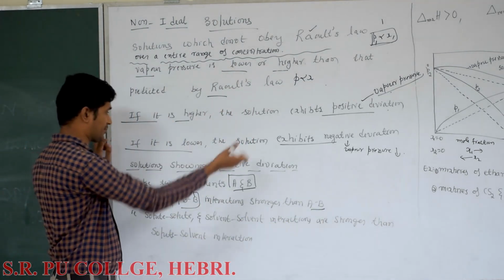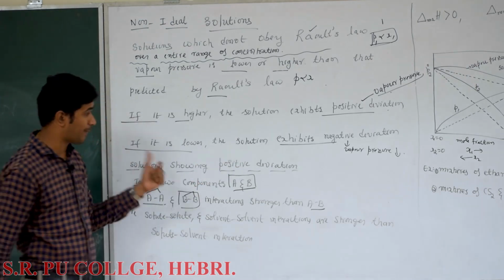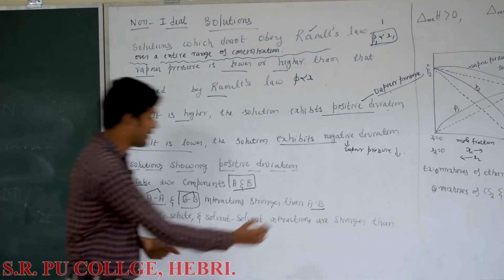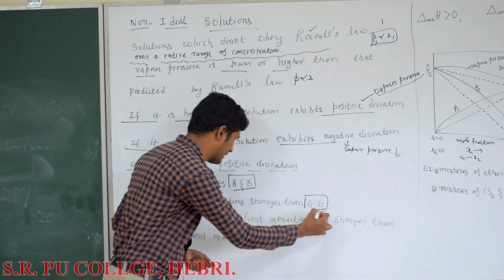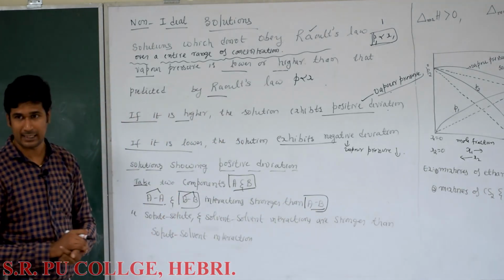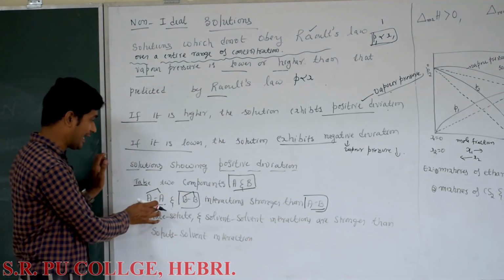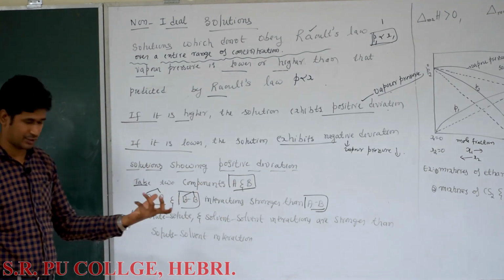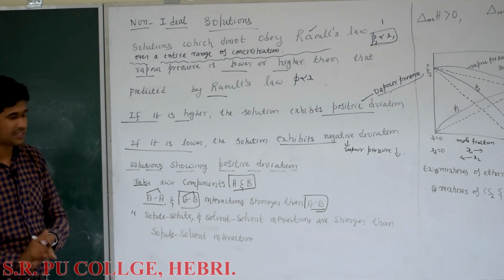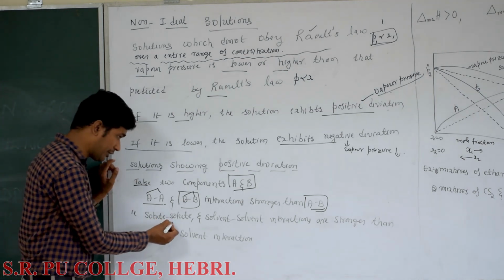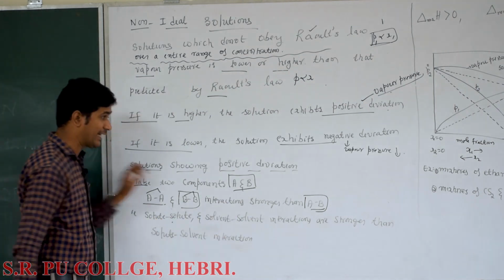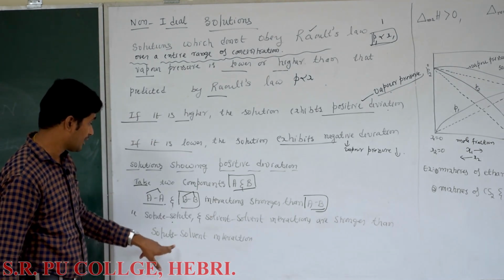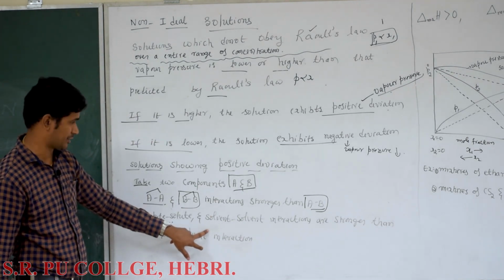Usually in solutions showing positive deviation, AB interaction is weaker than AA and BB interaction, or AA and BB interactions are stronger than AB interaction. In terms of solute and solvent, solute-solute and solvent-solvent interactions are stronger than solute-solvent interaction.